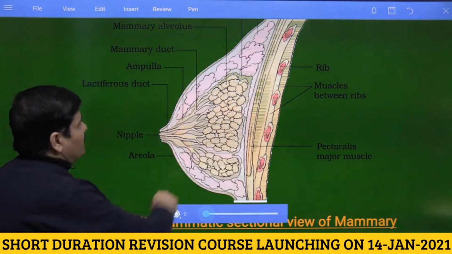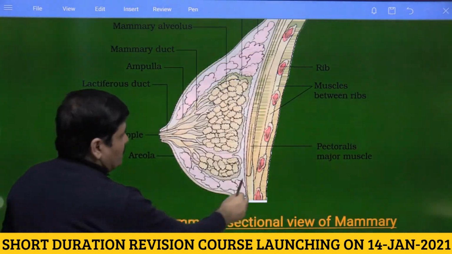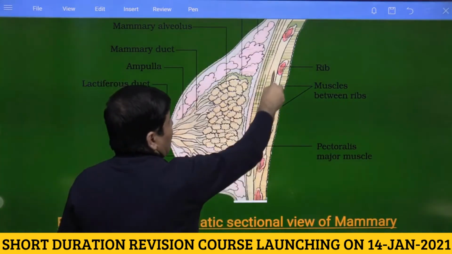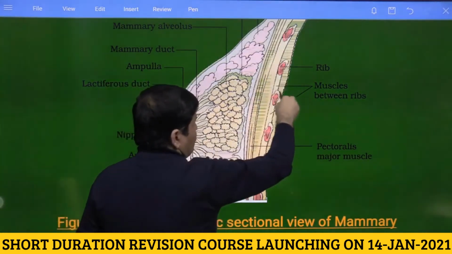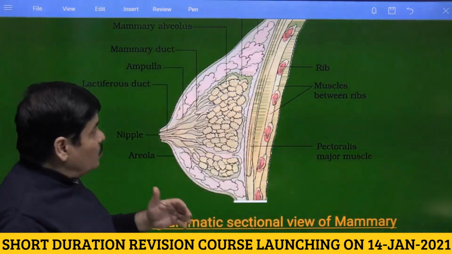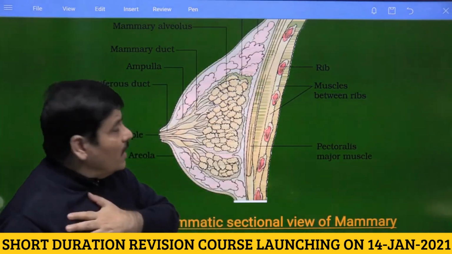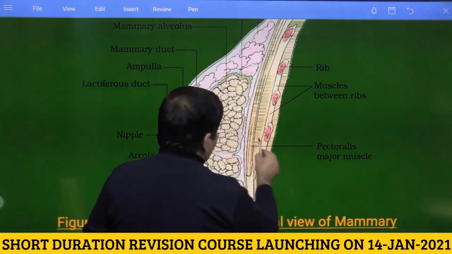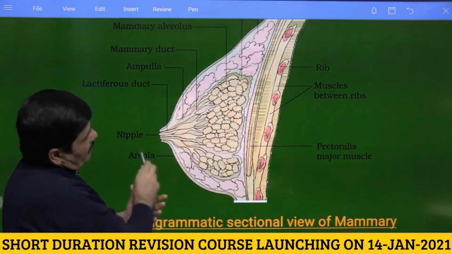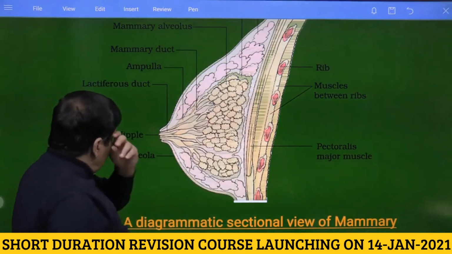So as you can see, this is divided into a large number of lobes, and obviously this would be the body wall. We are looking at the ribs, and you can see the cut section of the ribs, and there would be intercostal muscles between the ribs, and then there would be the pectoralis muscle. There is a pectoralis major and pectoralis minor. So this is the pectoralis major muscle, and on it would be located the breast tissue, and we are seeing that the breast tissue is divided into lobes.